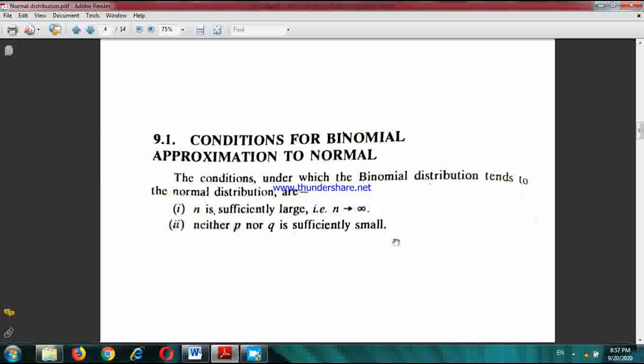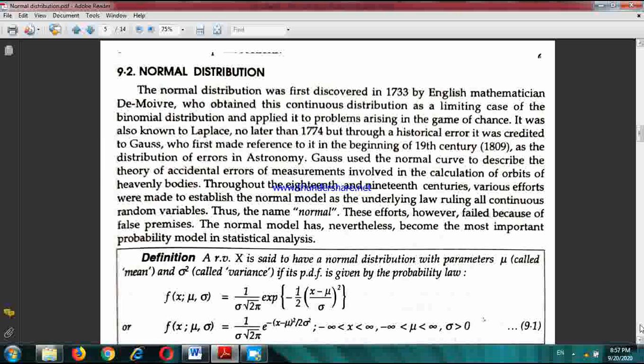If these two conditions are satisfied, then binomial distribution follows normal distribution. Normal distribution was discovered in 1733 by the English mathematician De Moivre, who obtained this continuous distribution as a limiting case of binomial distribution.